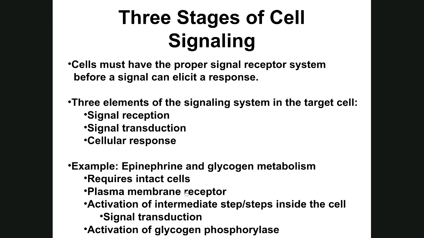When it binds, it activates intermediate steps inside the cell. That's the signal transduction pathway, which activates glycogen phosphorylase. The -ase ending marks an enzyme, and that's what's going to break down the glycogen. So the epinephrine starts the process to activate this enzyme to break down glycogen.